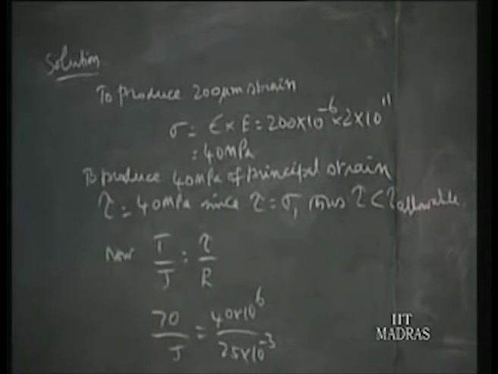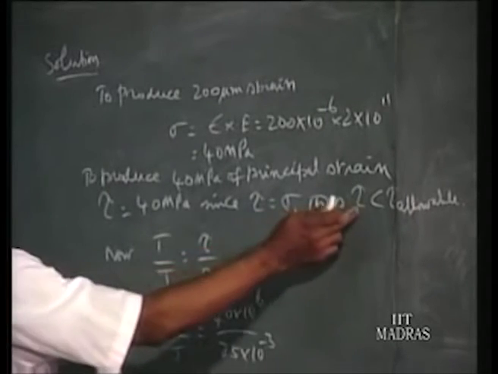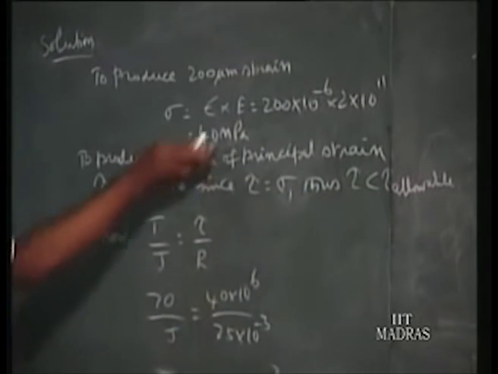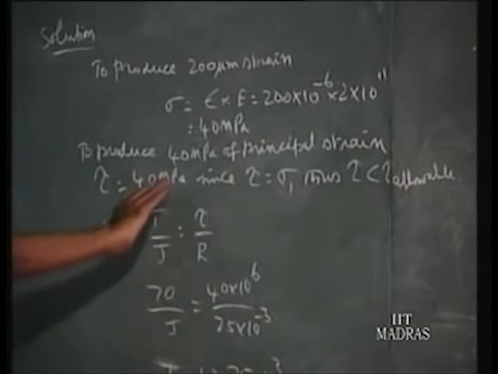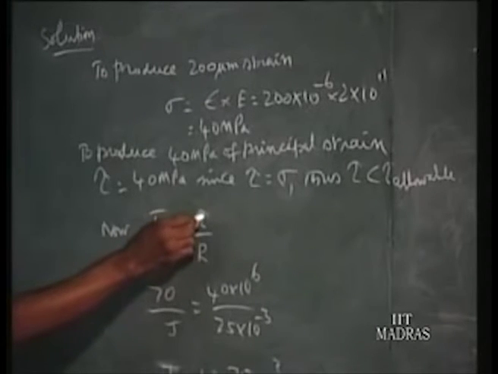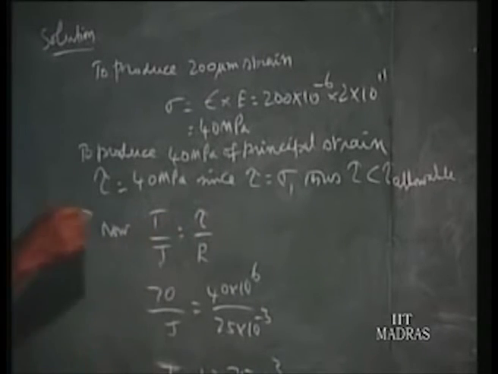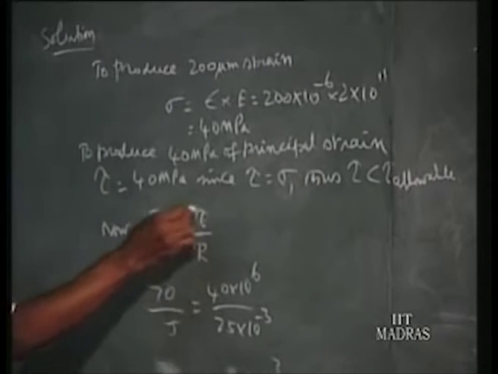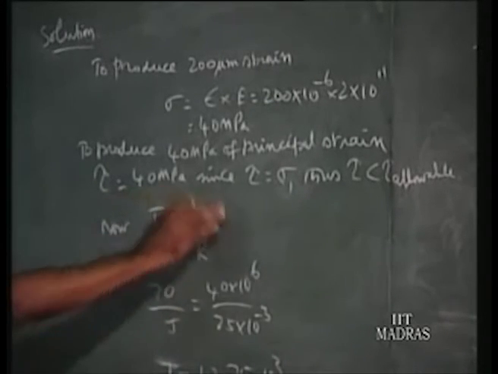Now, in the problem, tau allowable is given as 12 into 10 to the power 7, that is 120 megapascal, and here we have only 40 megapascal. So tau is less than tau allowable, which means we can go for 200 microstrain. So that is checked. Now we go for the equation for the torque: T by J, the polar moment of inertia, is equal to the shear stress by the radius. At a particular radius, what is the shear stress? This is the well known equation.